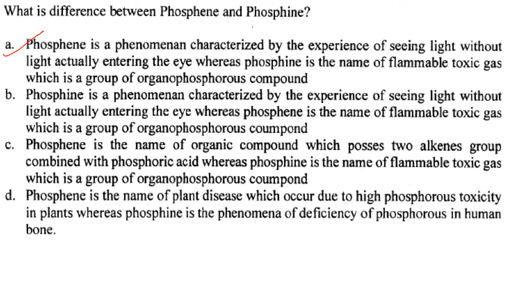Phosphene is a phenomenon characterized by the experience of seeing light without light actually entering the eye, whereas phosphine is the name of a flammable toxic gas, which is an organophosphorus compound. So answer here is option A.